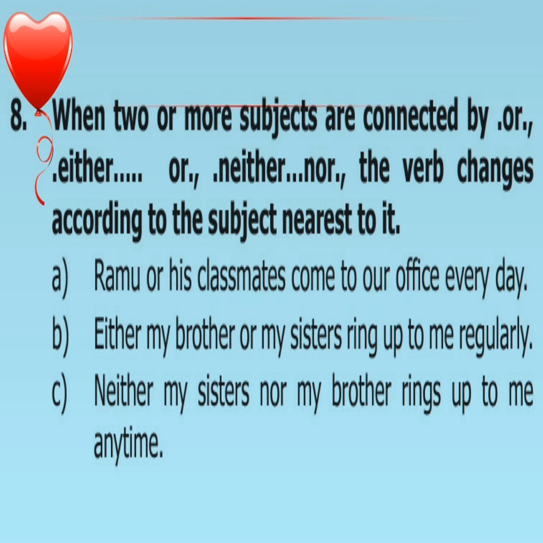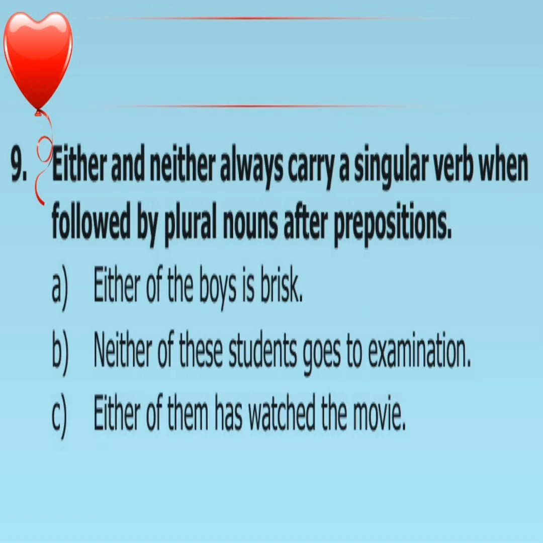Either my brother or my sisters ring up to me regularly. Either...or comes here, but nearby or there is sisters, plural. So the verb ring we are using is a plural verb. Neither my sisters nor my brother rings up to me anytime. Here neither means nor only has to come. Here nor is there, but nearby nor the noun is my brother, that is singular. So rings, yes, we have to add s to ring, a singular verb is used. Let's move to the next rule.